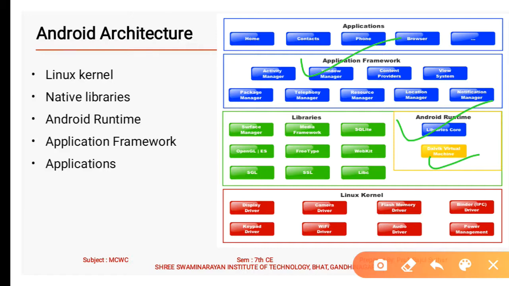The services like activity manager. So the first one is the activity manager. What is the role of the activity manager? It controls all aspects of the application life cycle and its activity stack.